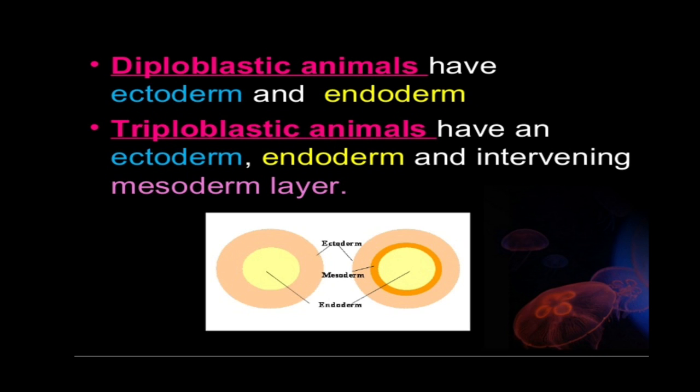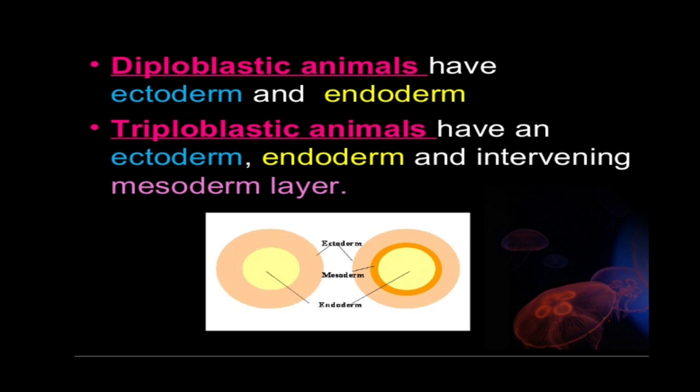For example, ectoderm forms integumentary and nervous system. Mesoderm forms muscular, skeletal, blood vascular and reproductive systems. And endoderm has the fate to form the lining of the digestive tract and the glands of the digestive system, such as liver and pancreas.